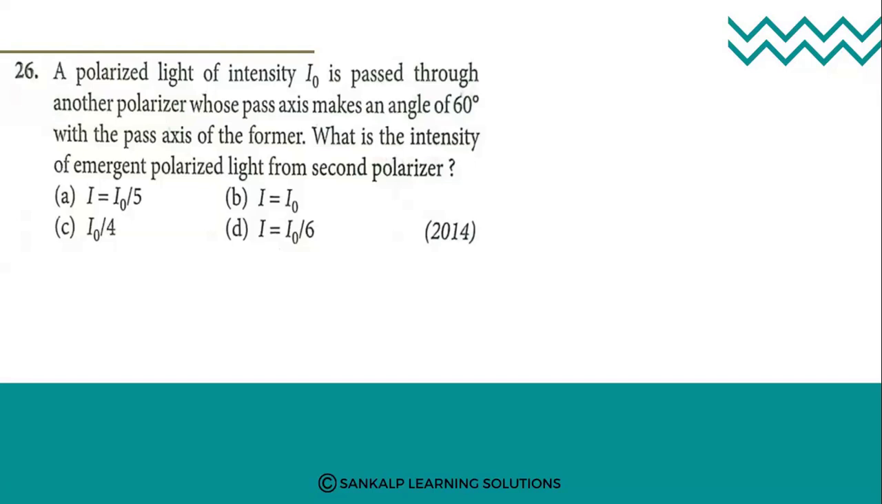See the question here, students. A polarized light of intensity I naught is passed through another polarizer whose pass axis makes an angle of 60 degree with the pass axis of the former. What is the intensity of the emerged light from the second polarizer? Okay, so see the solution.